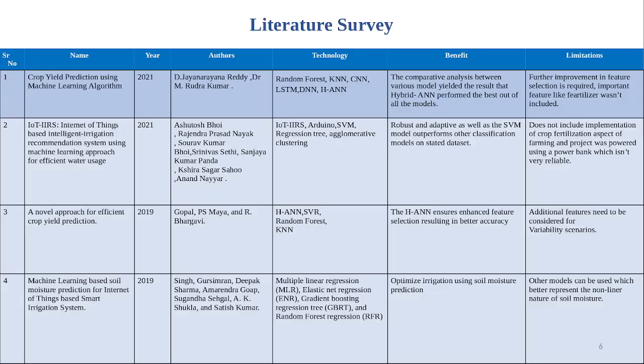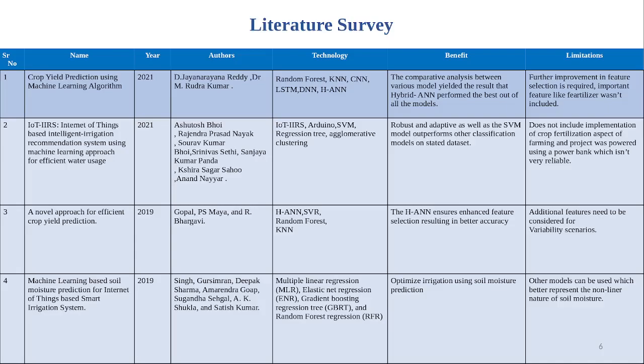Previous researchers have done a lot of work in these areas, and we have selected the best research papers that try to solve this problem. In the first paper, the authors have given a comparative study between KNN, CNN, LSTM, DNN, and HANN models for predicting the crop yield. This comparative study result was that hybrid ANN models performed the best out of all the models.